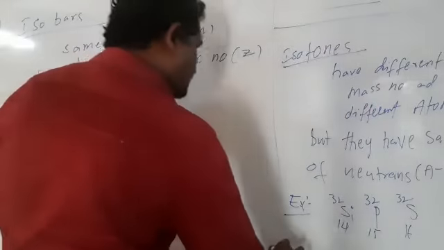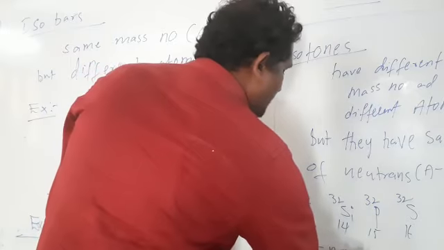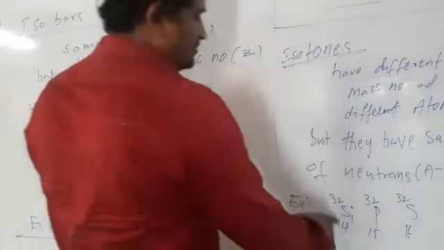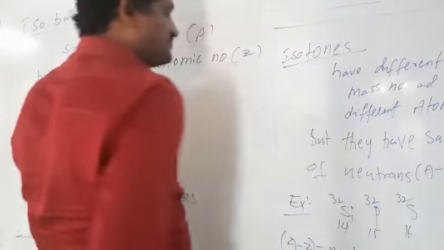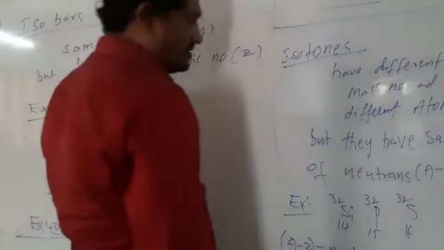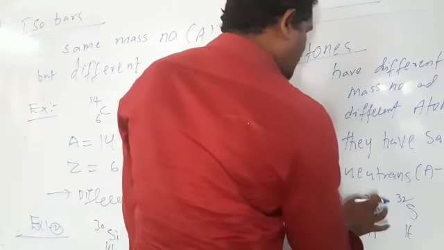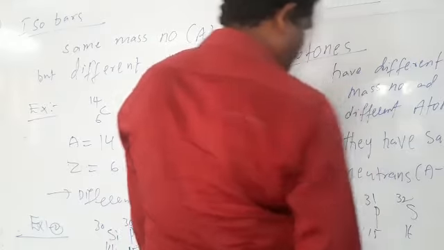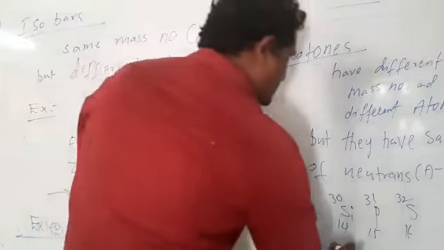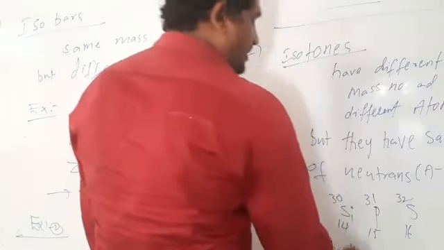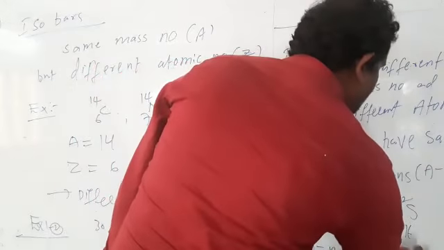Here A minus Z is nothing but number of neutrons. So 30 minus 14, 16, and 31 minus 15, 16, 32 minus 16, 16.